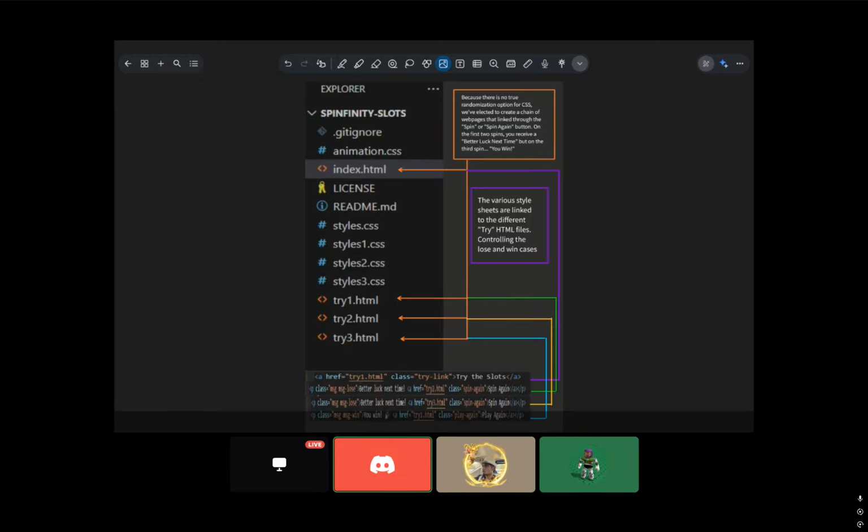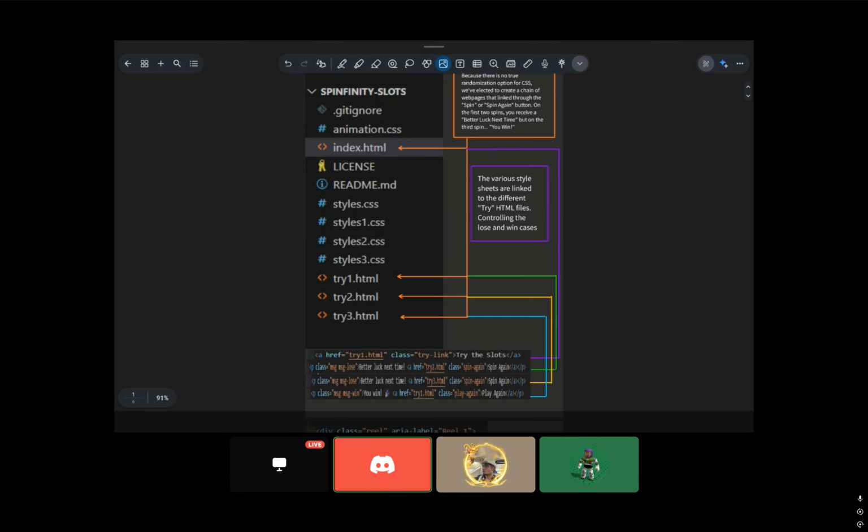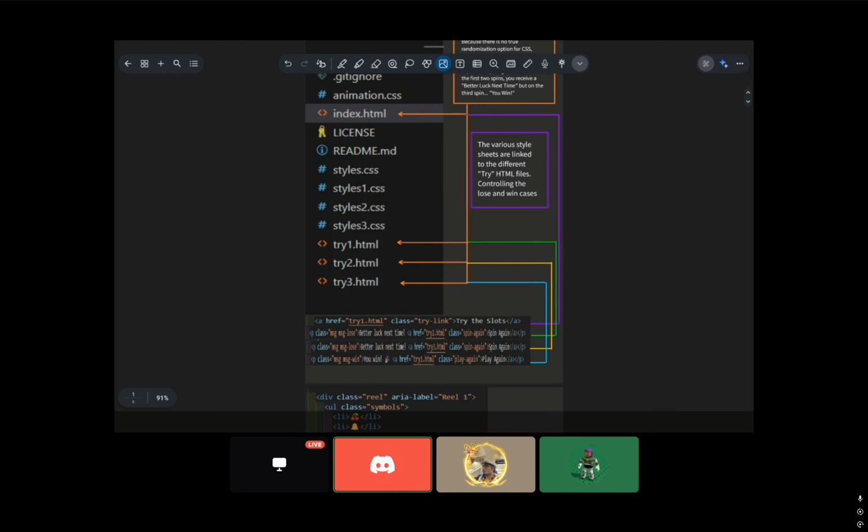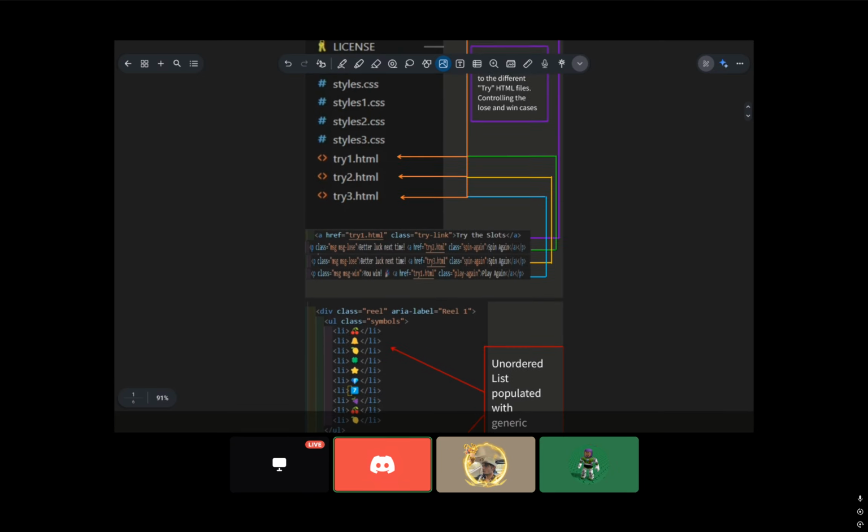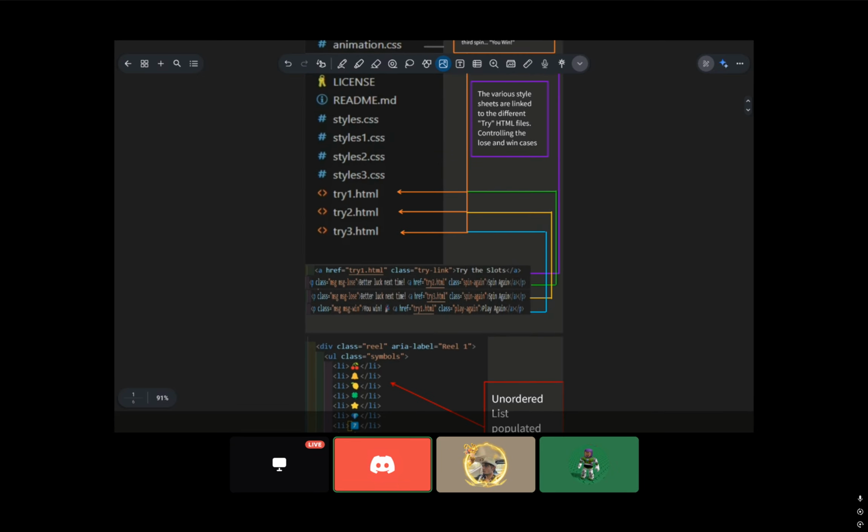On the first two spins, you receive a better luck next time, but on the third spin, you win. That's where you see try one, HTML, try two, HTML, try three. I made sure to draw lines connecting them. Down at the bottom, you can see the links.